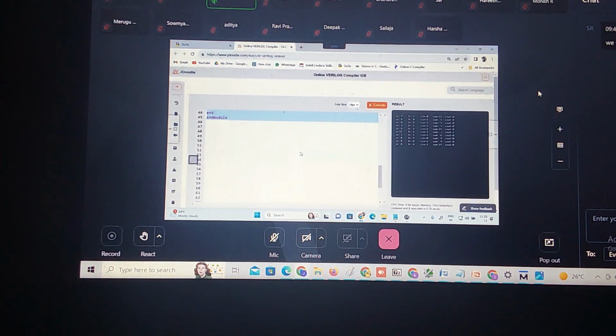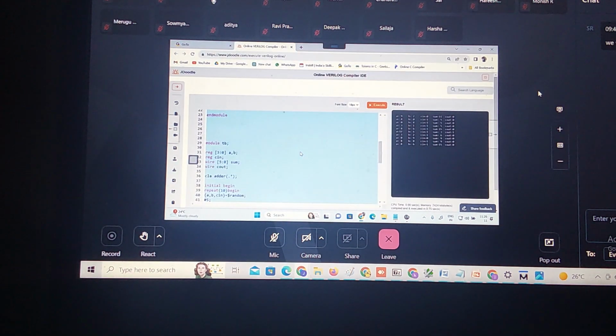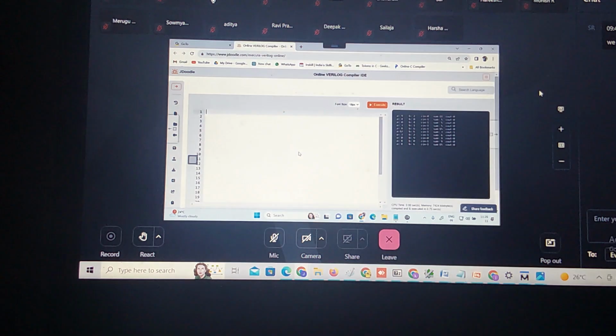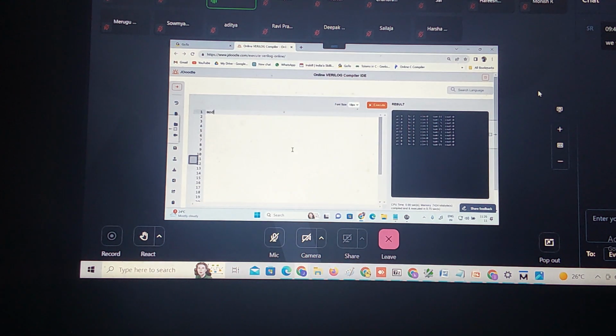So what do I need to write here? Just delete this. Module. Module name, shall I use comparator4?